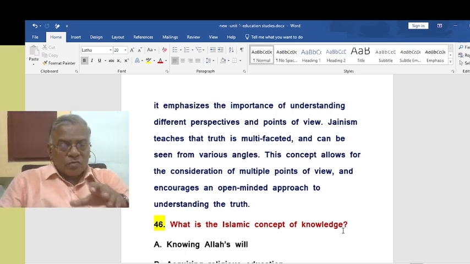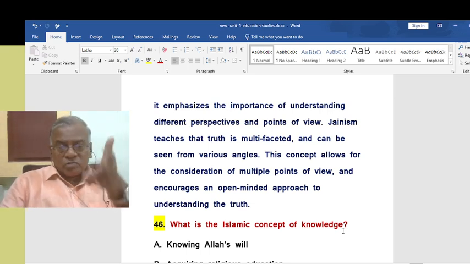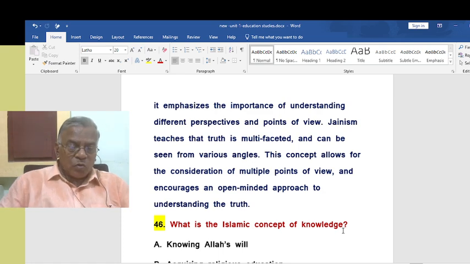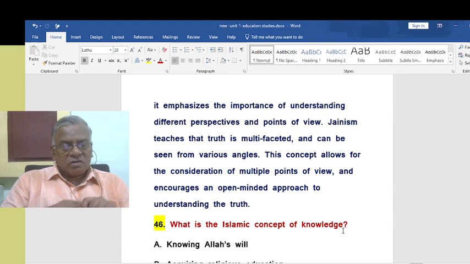So that is why we need Jainism also in our modern day education. Truth is not only one thing, it can be coming from different angles. So we are teaching the students an open-minded approach. That way there is application to the modern world, of this particular Jainism concept.